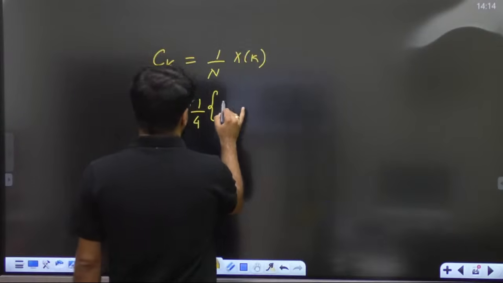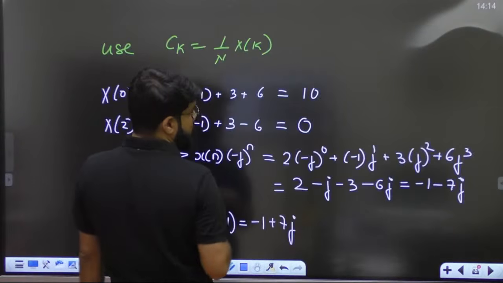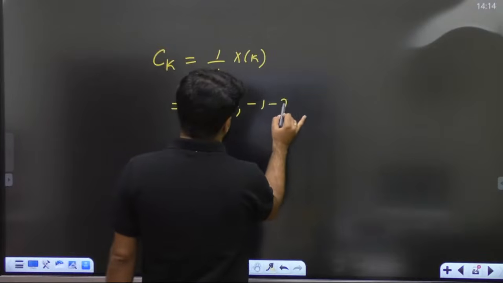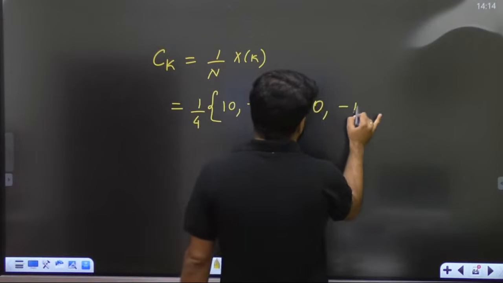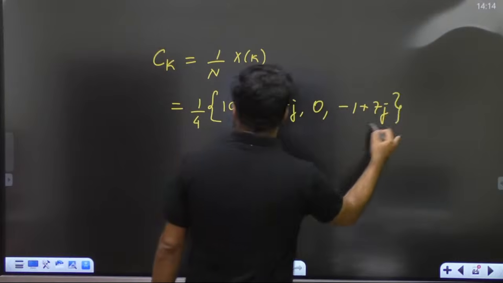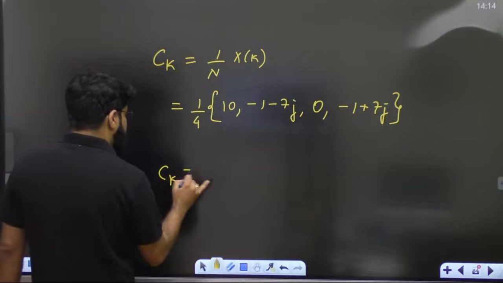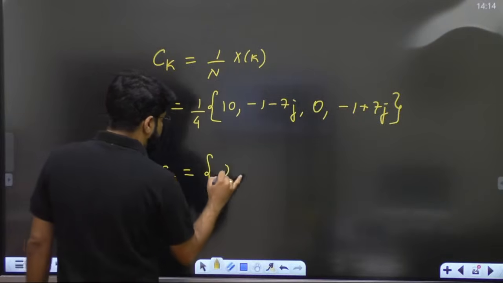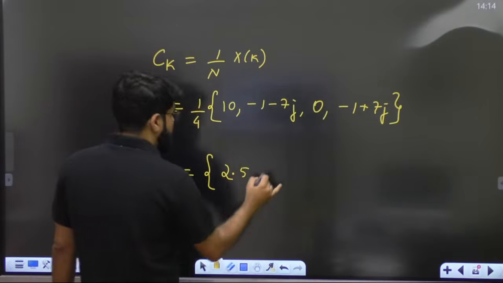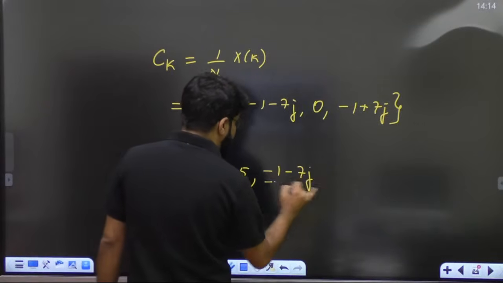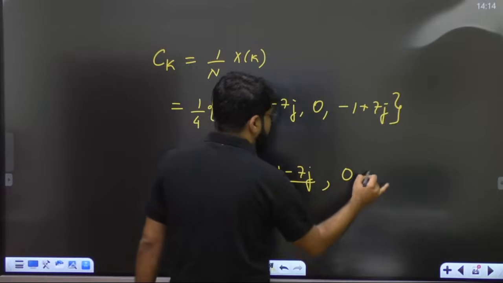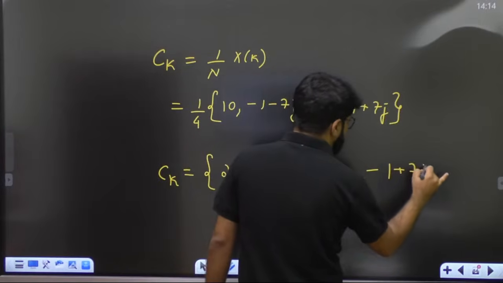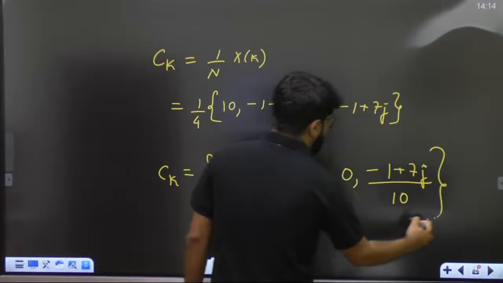The DFT is 10, then minus 1 minus 7j, 0, minus 1 plus 7j. So the Fourier series coefficients are correspondingly 10 by 4, that is 2.5, then minus 1 minus 7j divided by 4, then 0, and then minus 1 plus 7j divided by 4.